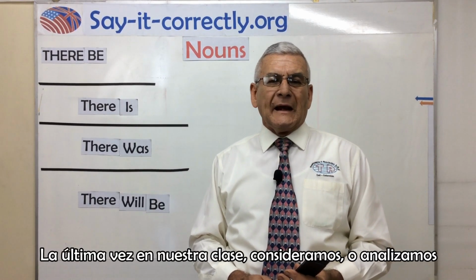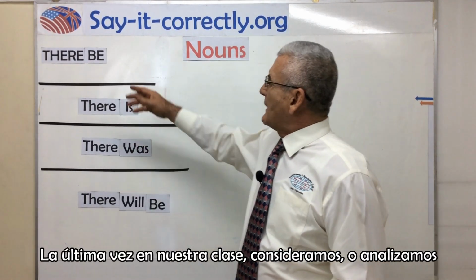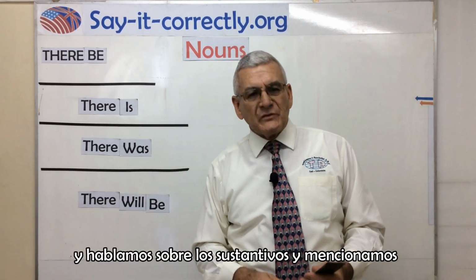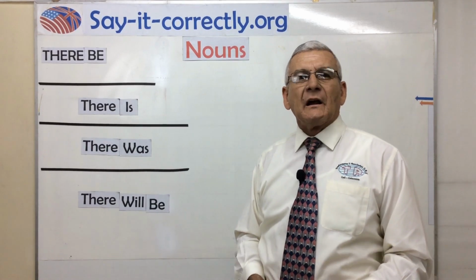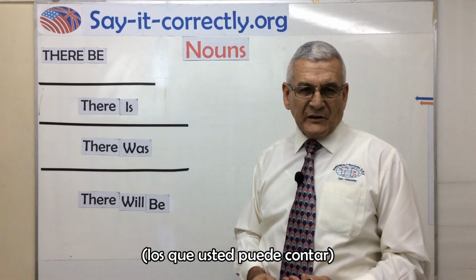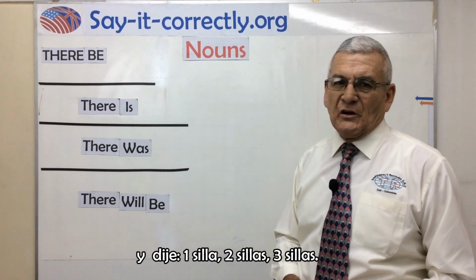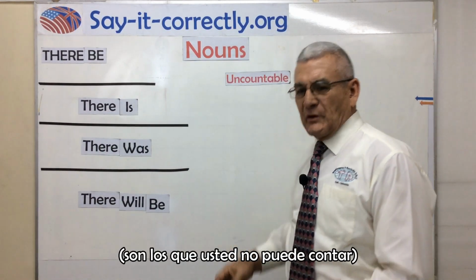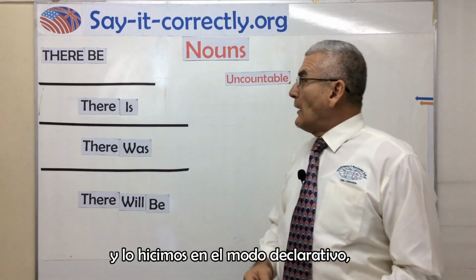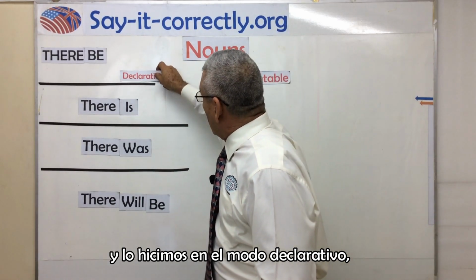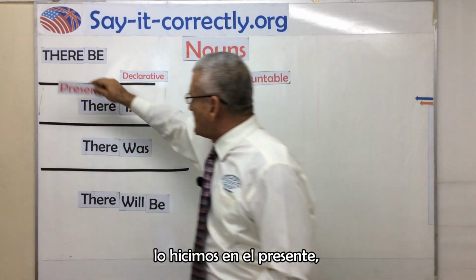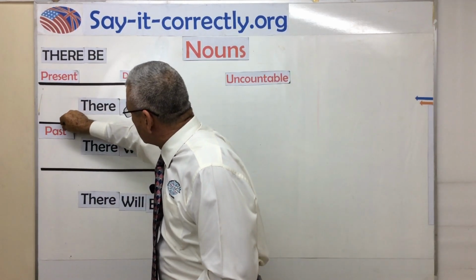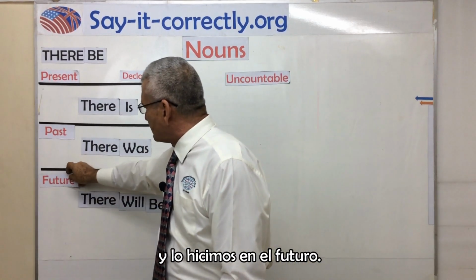In our class last time, we considered or we analyzed there be. And we spoke about nouns, and we mentioned the fact that there were two kinds of nouns. Countable nouns, the ones that you can count, and I said 1 chair, 2 chairs, 3 chairs, or those uncountable nouns are the ones that you cannot count. Okay? And we did it in declarative, and we did the present, and we did the past, and we did the future.